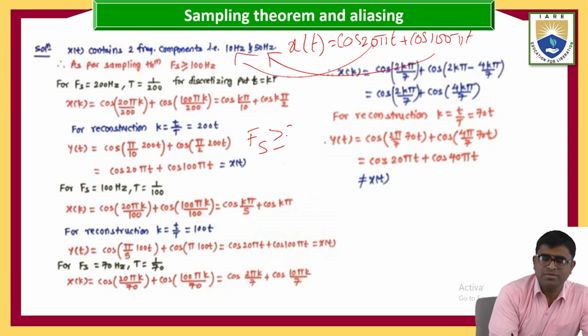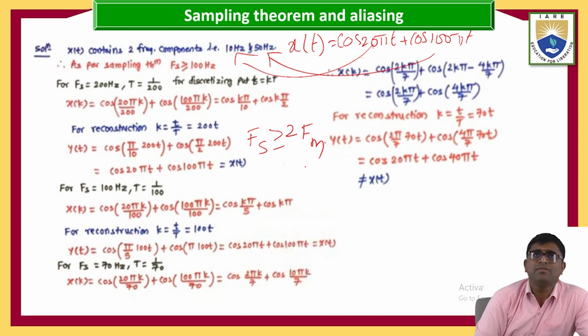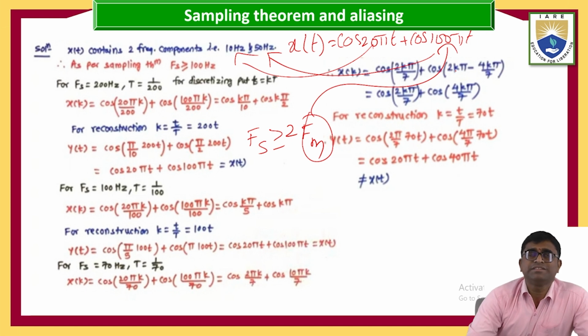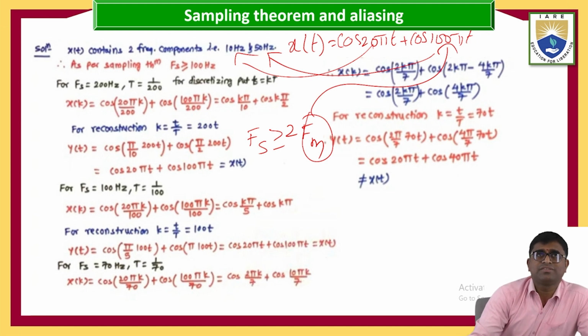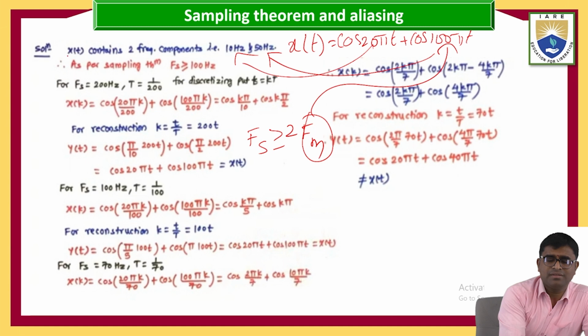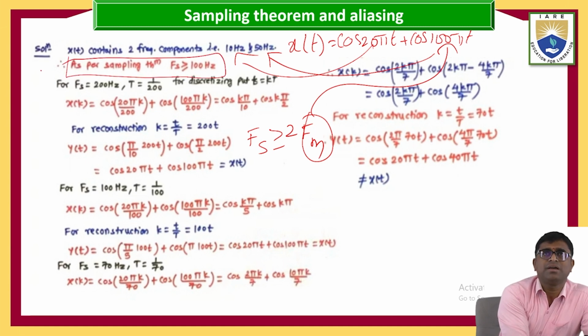F of s greater than 2 into f of m. What is the maximum frequency here? The maximum frequency is 100. That's why I am taking this one. As per the sampling theorem, f of s is greater than 100 Hz.